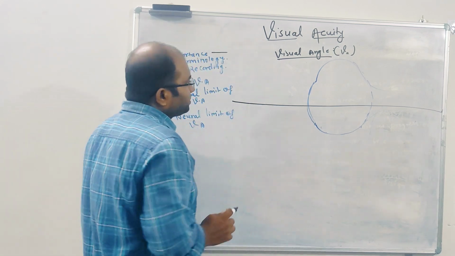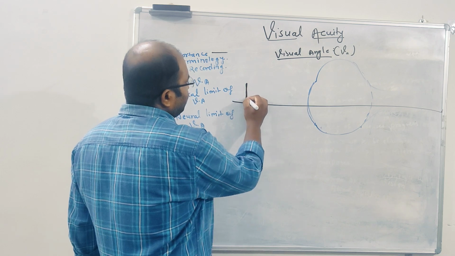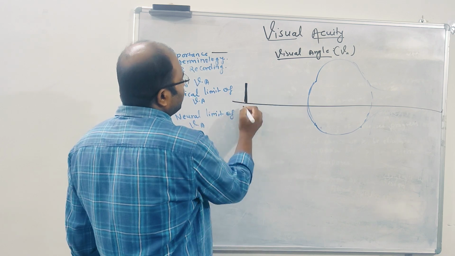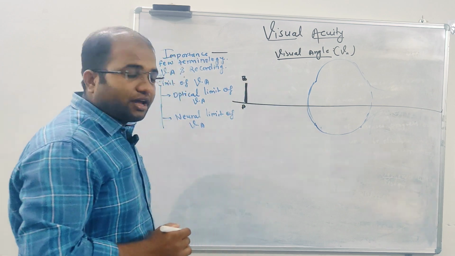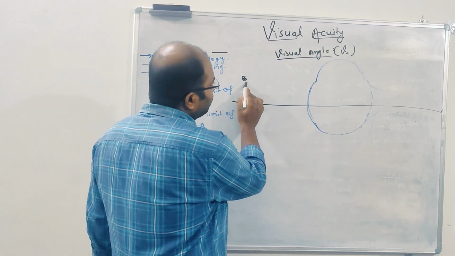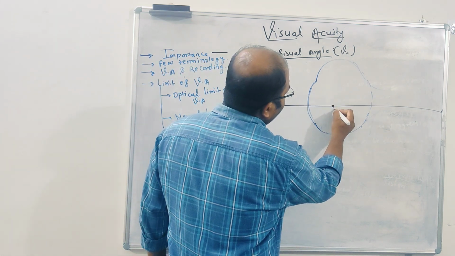And let's assume this is an object of height AB, and just posterior to the lens you have the nodal point.